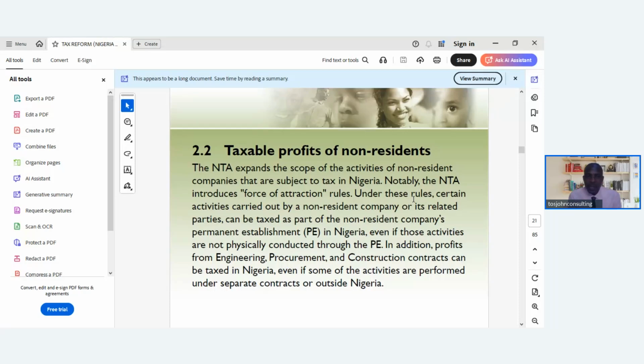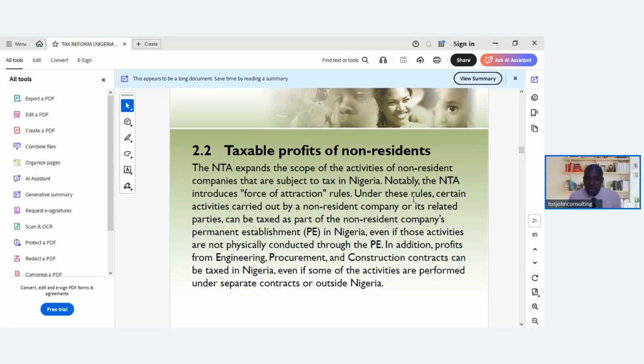The Nigerian Tax Act, which is called NTA, expands the scope of the activities of non-resident companies that are subject to tax in Nigeria. So the scope of their work, their operations, their activities, what they are doing that are subjected to tax, will be used to tax the non-resident company. Notably, the NTA introduces force of attraction. So that is the phrase, force of attraction rules.